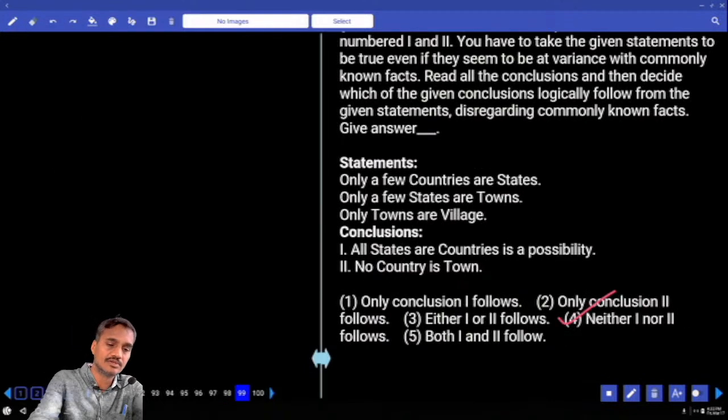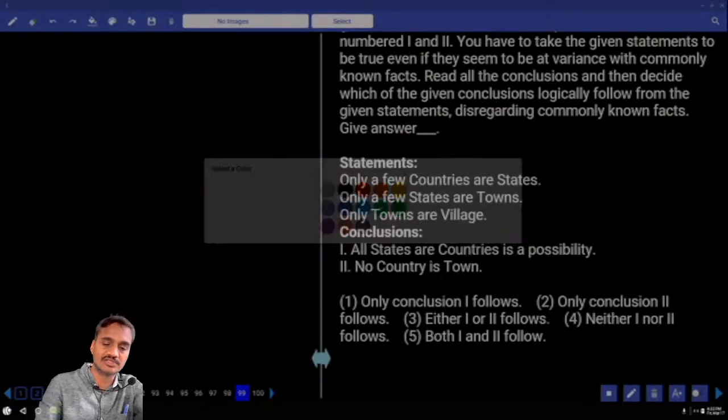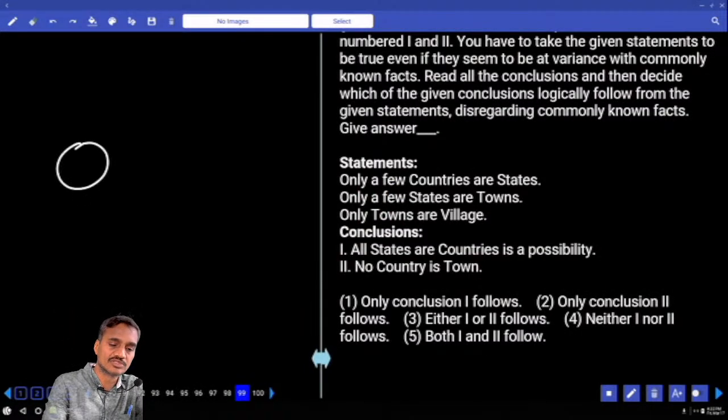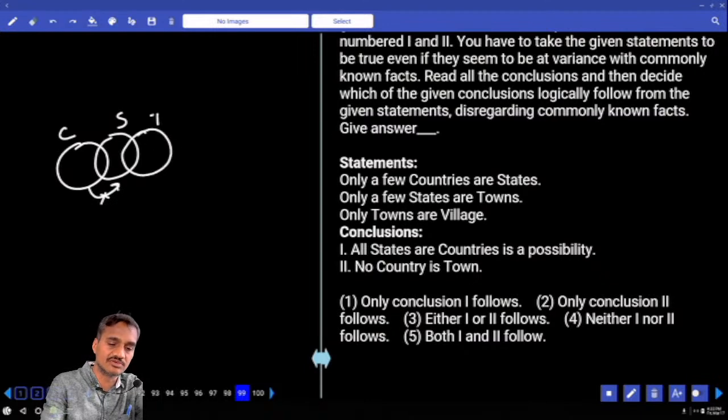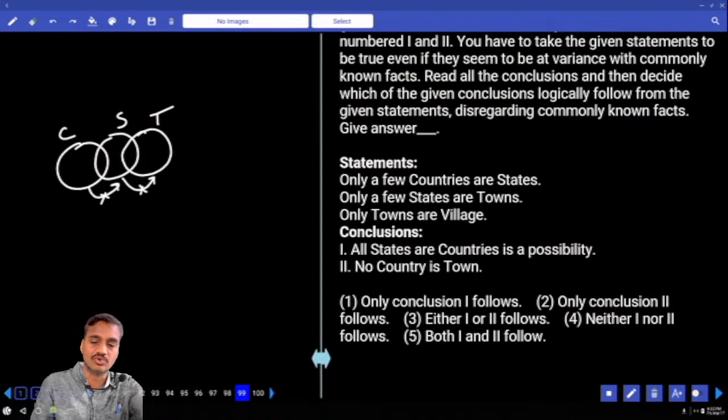Then 99. Only a few countries are states. Only some of the countries are states, but not all. This entire country cannot be a part of this state. Only a few states are towns. Some states are towns, but not all. And only towns are villages. Meaning, what do we say? All villages are towns?